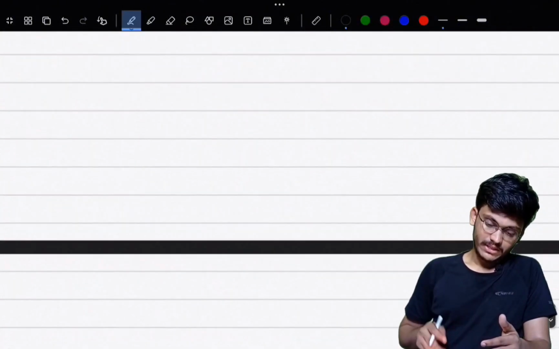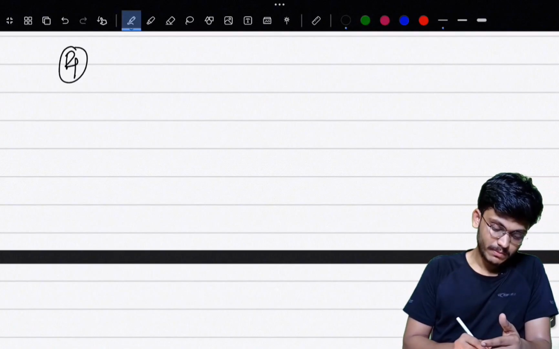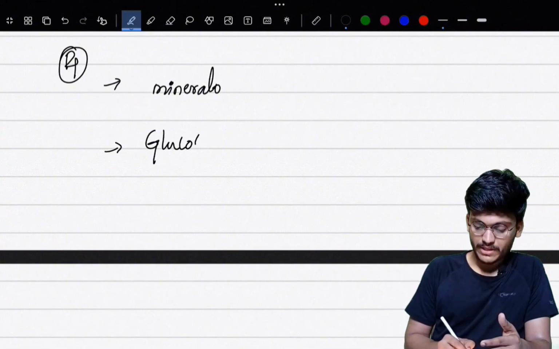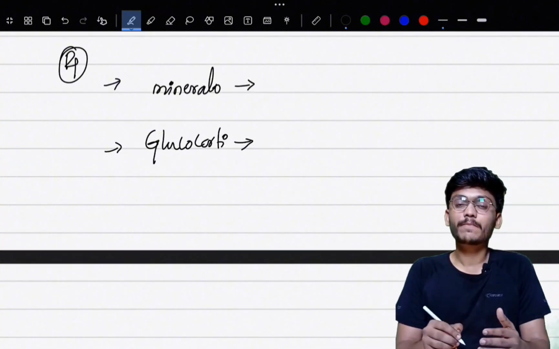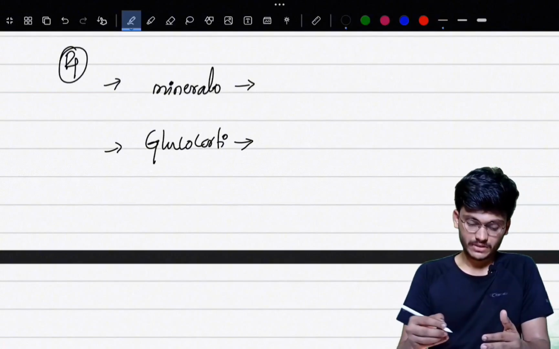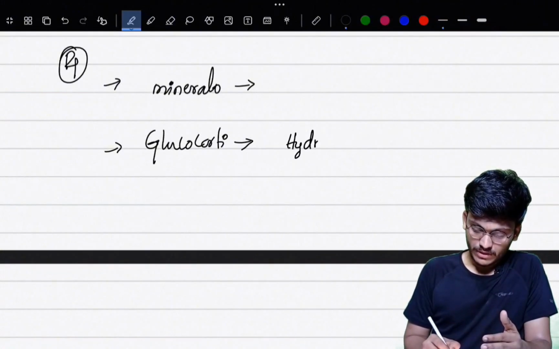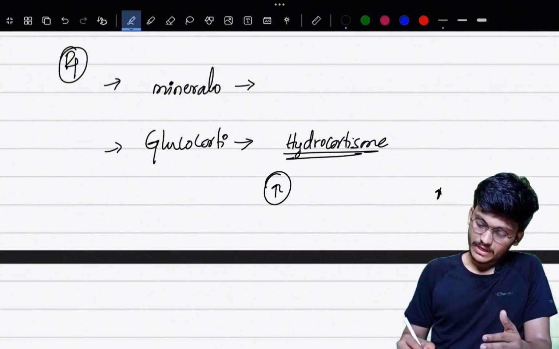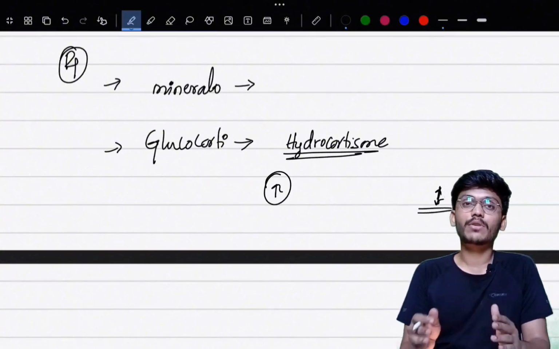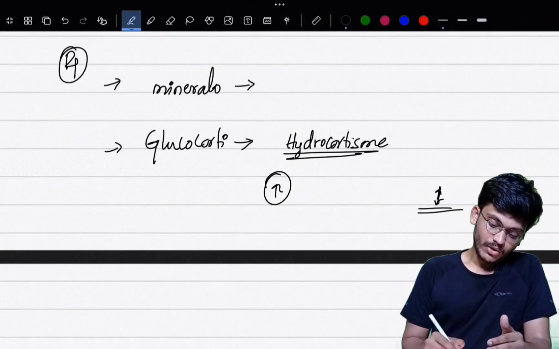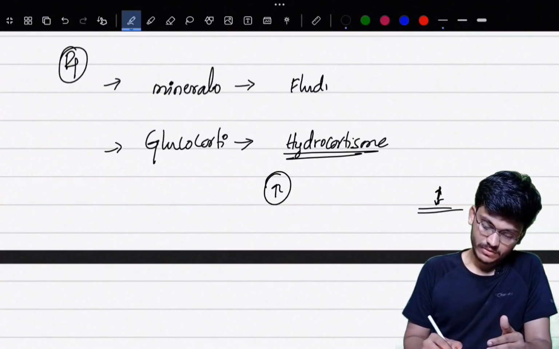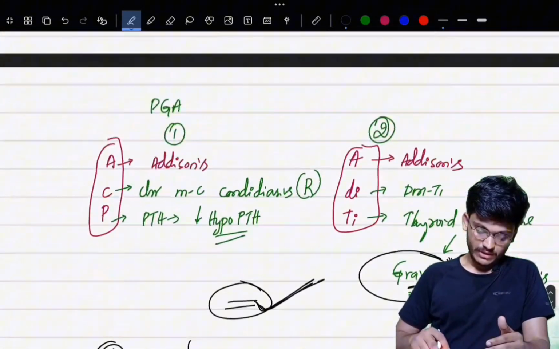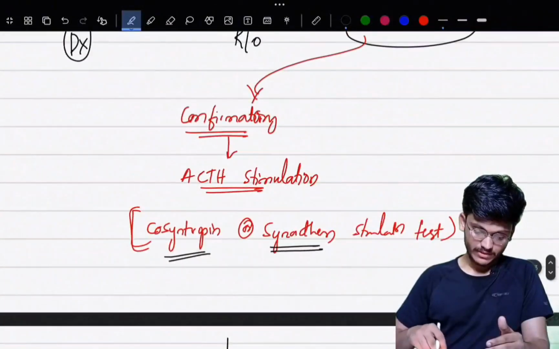And treatment-wise, it is very easy. You should just replace the mineralocorticoid and glucocorticoid. Replacement of both these hormones will constitute the treatment of Addison's disease. For glucocorticoid, we will administer hydrocortisone. The dose should be more in the early morning and less during the afternoon and evenings to match the diurnal variation of cortisol in the blood. And for mineralocorticoid, we will give fludrocortisone. So this will constitute the treatment, evaluation, and everything about Addison's that you should know.